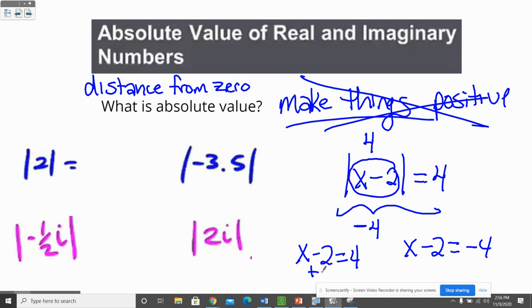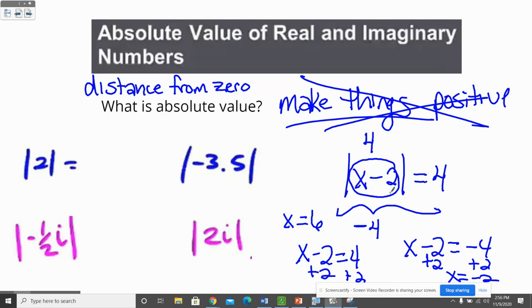Well, if I solve this, one of the answers is x equals 6, and everyone feels really good about that. It's positive. 6 minus 2 is 4. The absolute value of 4 is 4. It's true. But kids get a little confused by this one. When I add 2, I get x equals -2. Well, I can't have -2. It has to be positive. No, it's not true.